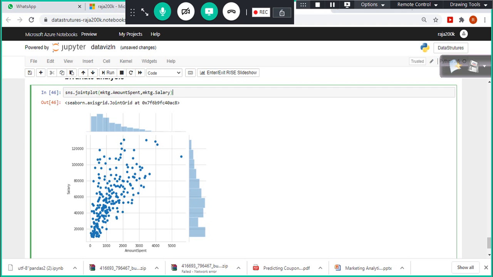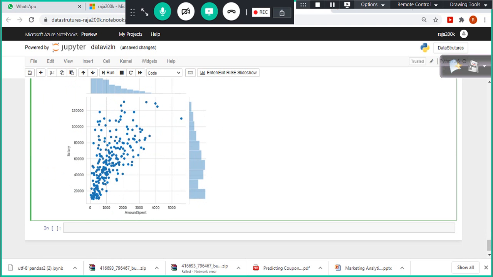So here, what is the purpose of bivariate analysis? These two are numerical variables. We wanted to find out, does any relationship exist between these two variables, right? Does salary and amount spent have any relationship? So we can see that most of the observations or the records are clustered somewhere here. If you draw a line here, it goes in the upward direction. There is a positive relationship. As the salary increases, the spend also increases, right?